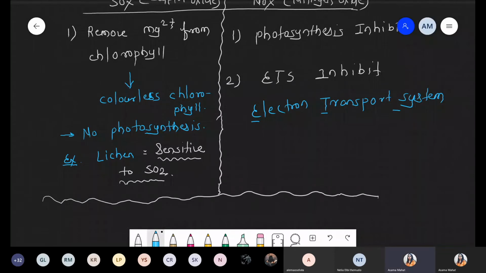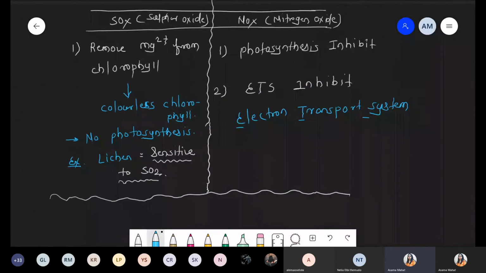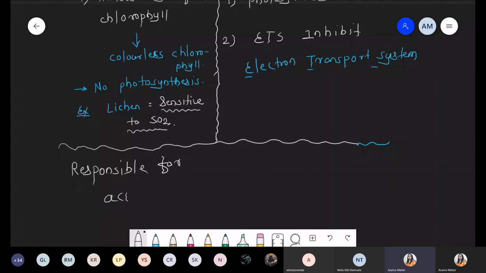Okay. So this is the first point with respect to the difference between sulfur oxide and nitrogen oxide. Now the second effect: again, these are responsible for acid rain.